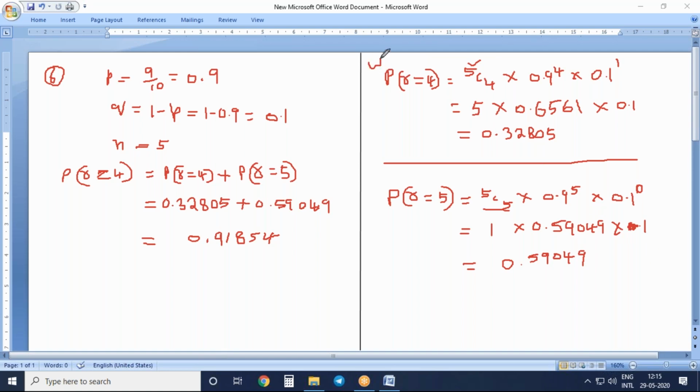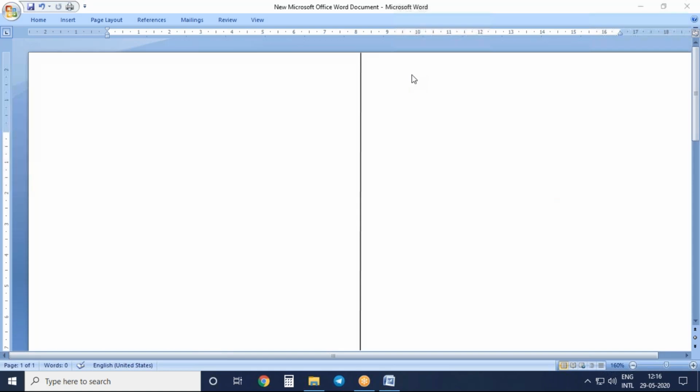You have to write here like this, working notes, and you have to do this. So these answers will be transferred here, so that the examiner will be able to find these answers in a neat manner. Okay. So are you copying this or shall I erase the board here? Copied, sir. Okay, now I'm erasing the board here.